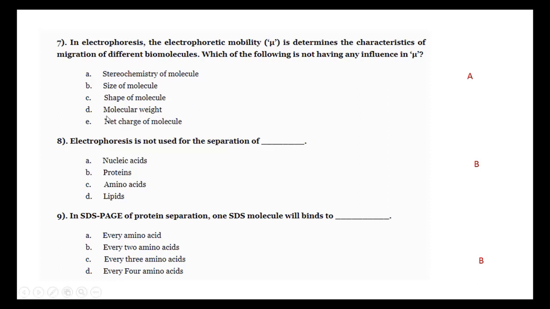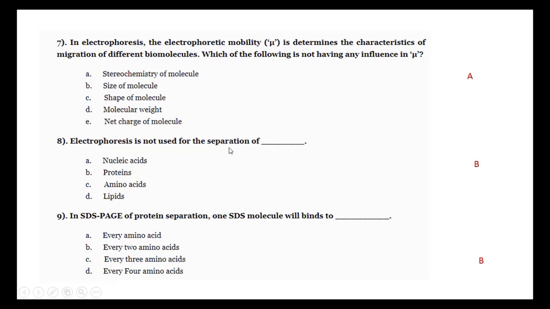All four affect the migration. Only the odd one out is the stereochemistry of the molecule. It may be a D or L amino acid, and it does not affect the migration. All the others, size, shape, molecular weight and net charge, will affect the migration of the particle.